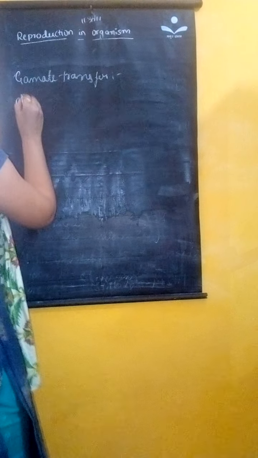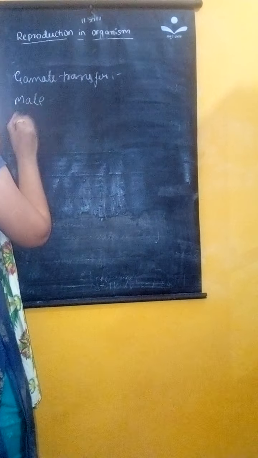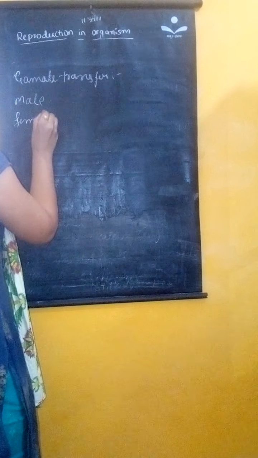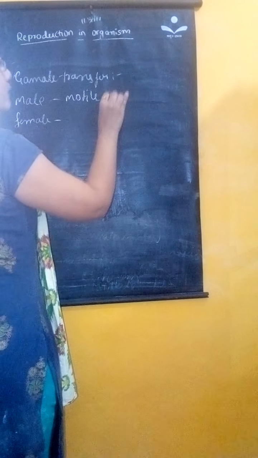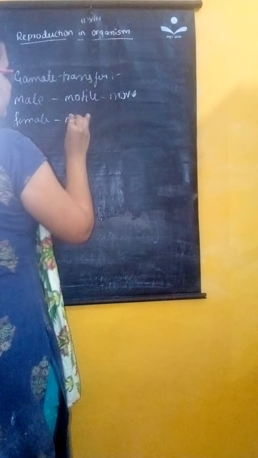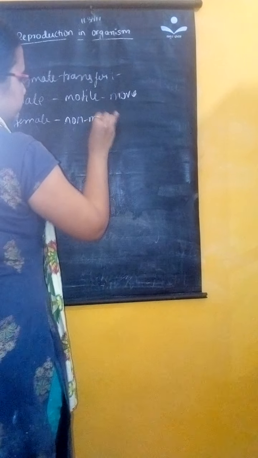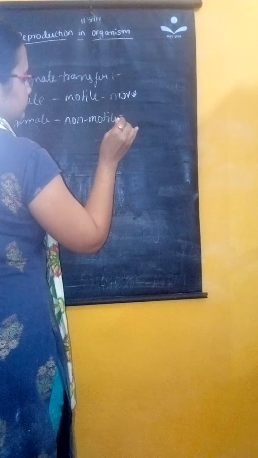In the majority of organisms, what happens? There are two types of gametes, male and female. Male gametes are motile, they can move, whereas female gametes are non-motile, which means the female gamete will not move.